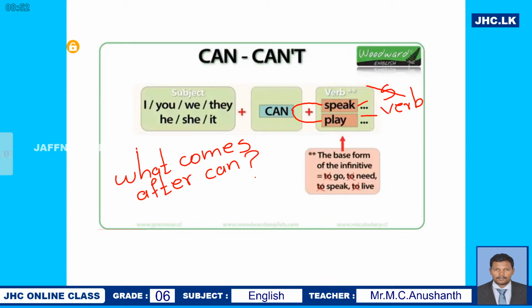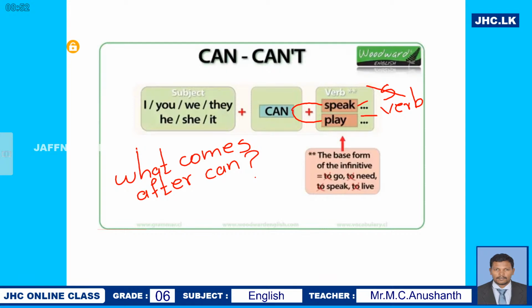What comes after can? The verb comes. There is no s at the end of the verb. There is no s. Be very careful about it. You can say, I can speak. You can speak. They can speak. He can speak. And she can speak. And it can speak. But you can't say, he can speaks, or she can speaks, or she can places.